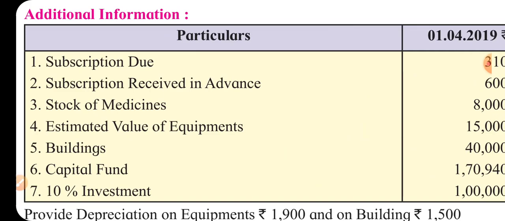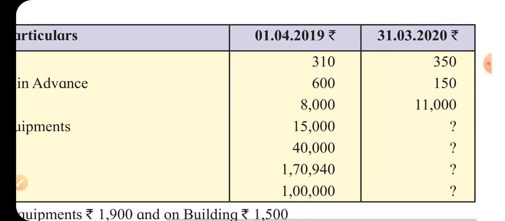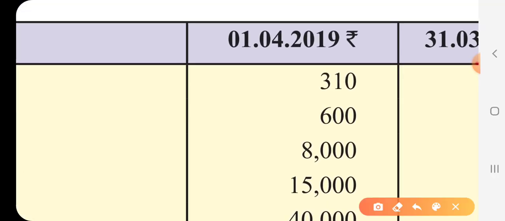Subscription due means subscription outstanding. At the beginning of the year, the subscription outstanding was rupees 310, and this outstanding subscription which is given in the opening balance sheet, at the beginning day of the accounting year, belongs to the previous year, and it is assumed that this subscription has been received in this year. Therefore, it will be deducted from the subscription which is received in this year on the income side.